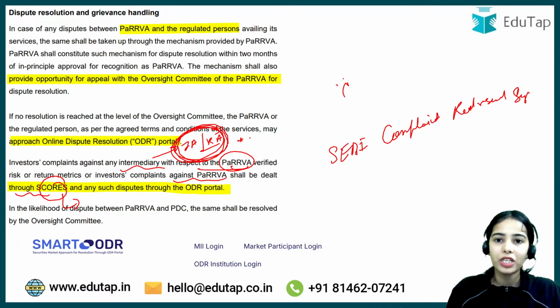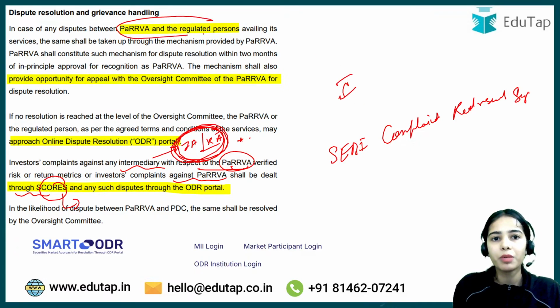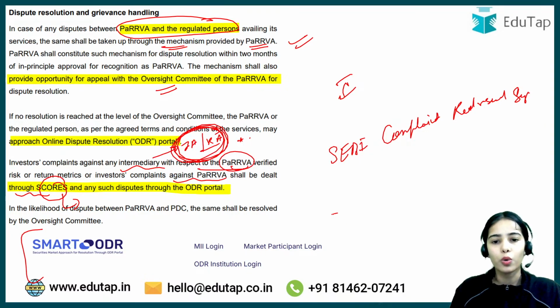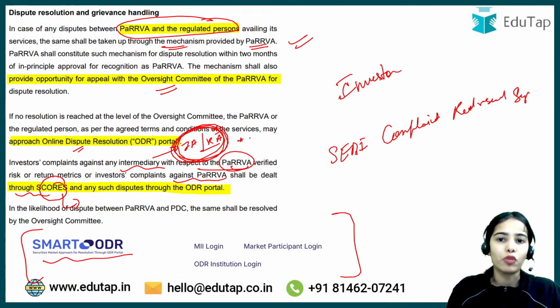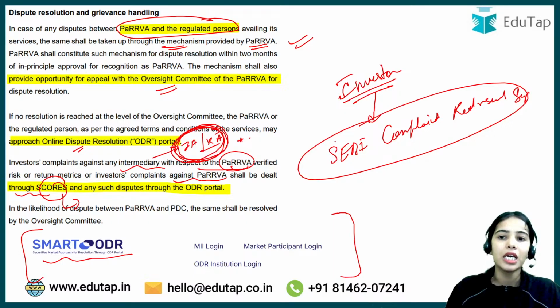So basically, if the dispute is between the PaRRVA and regulated entities, first the internal mechanism of PaRRVA will be used. Then they can go to the oversight committee, or if it is still not resolved, then they can go to the ODR portal of Smart ODR. But if an investor is involved, then in this case directly the SEBI complaint redressal system will be used. So this is the SEBI complaint redressal system.